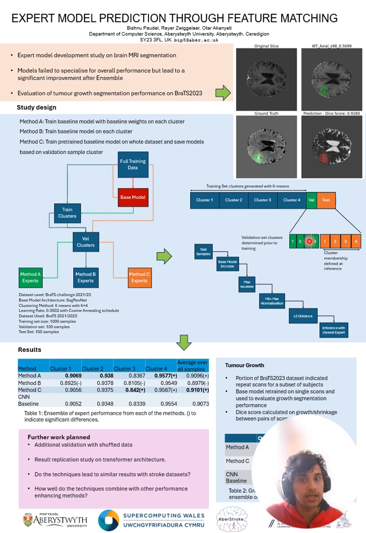And method C is where we further train the pre-trained baseline model on the whole training data, but validate on each cluster separately, saving the snapshot of the common model as expert for a given cluster. For example, the baseline model is being trained on the whole data set. You validate on cluster 1, and if the cluster 1 model performed best compared to previous epochs on the same cluster, then the snapshot of that model becomes expert for cluster 1.